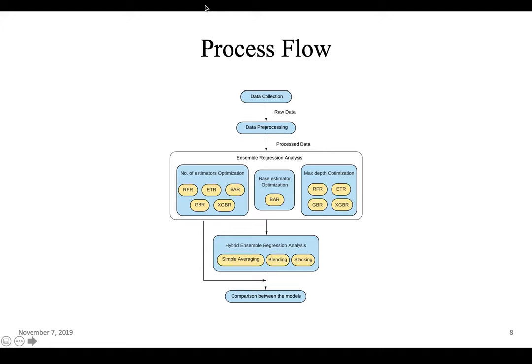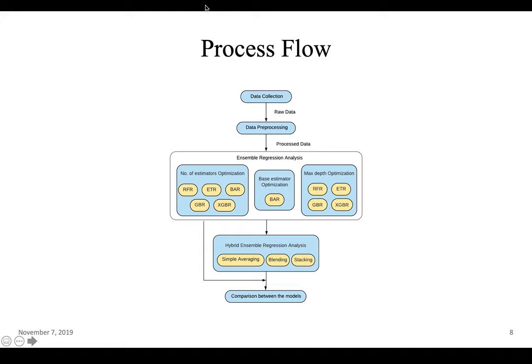So, the process flow. As mentioned before, the data was collected from the India Water Portal metadata repository, and all the districts' data was combined. Since each column had different ranges, the columns are normalized using min-max normalization. This was the data pre-processing that we used, and the processed data was sent to the ensemble regression models, where empirical analysis was performed to find the best possible estimators for each of the models.